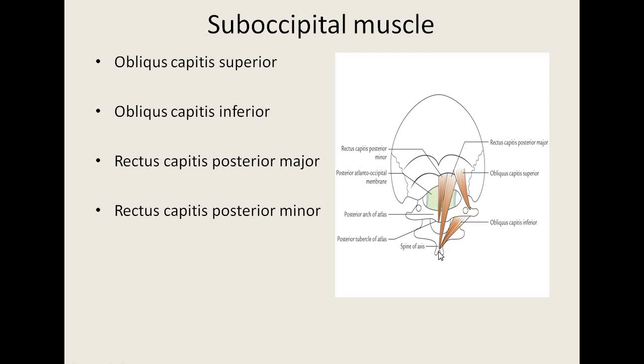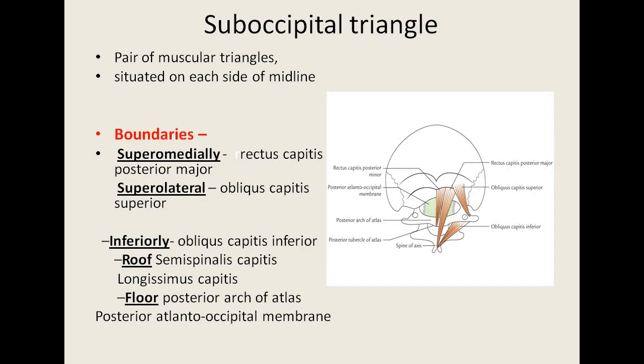The inferior oblique muscle originates from the spine of the axis vertebra and is inserted on the transverse process of the atlas vertebra. So the origin of two muscles is on the spine of the axis vertebra. One is the rectus capitis posterior major and the other one is the obliquus capitis inferior muscle. So all these muscles are supplied by the dorsal ramus of the first cervical nerve, also called the suboccipital nerve, and all these are postural muscles.